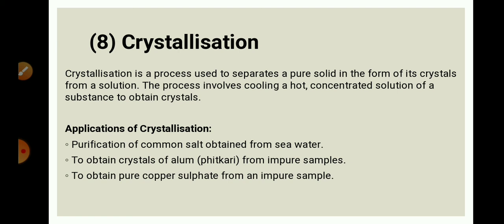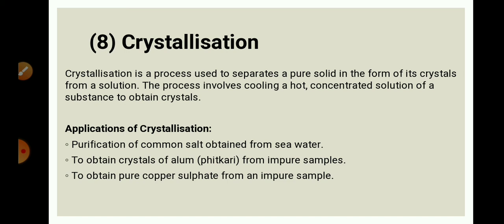Filter the impurities. So the suspended, large impurities can be filtered out. Evaporate water from the copper sulfate solution so as to get a saturated solution. So evaporate the excess water from that solution, then you will obtain the saturated solution. This copper sulfate solution is saturated now. Now cover the solution with filter paper and leave it undisturbed at room temperature.